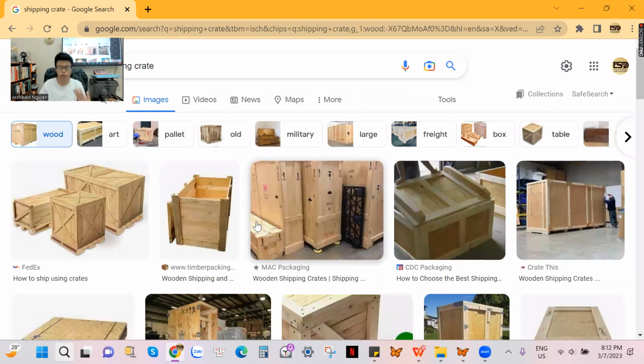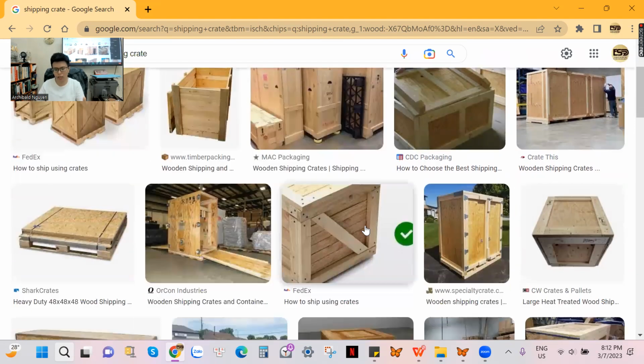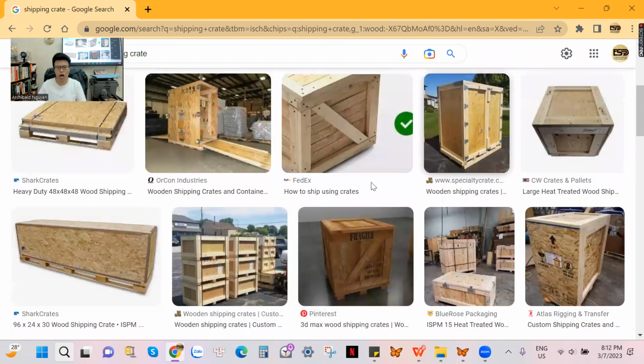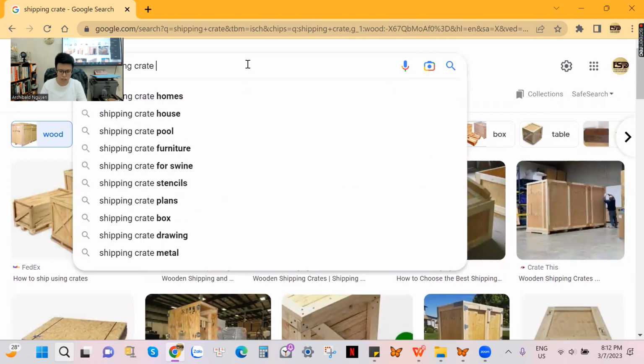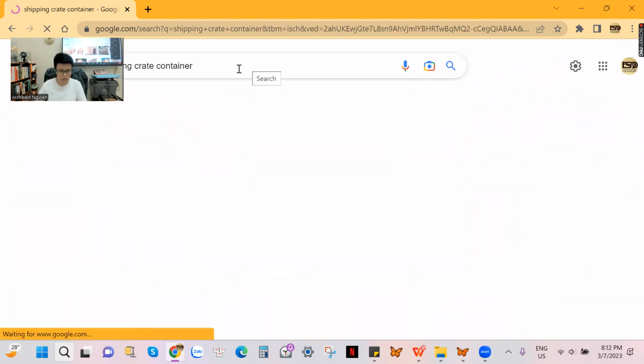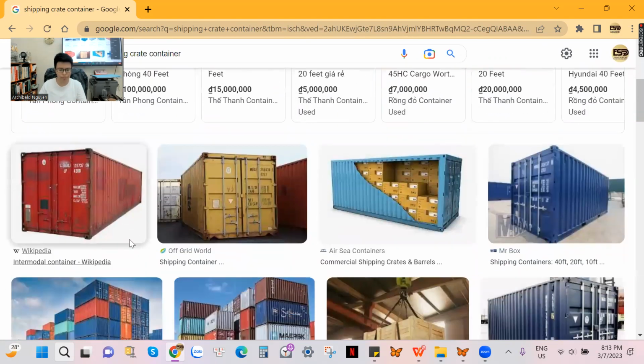Because wood is from trees and trees are from the forest. So in order to cut down the trees to make wood shipping crates or wood package, we have to spend lots of money. So these shipping crates are made of wood. And once again, you can see the container right here. Shipping crate is like container. The second type of shipping crate is container.